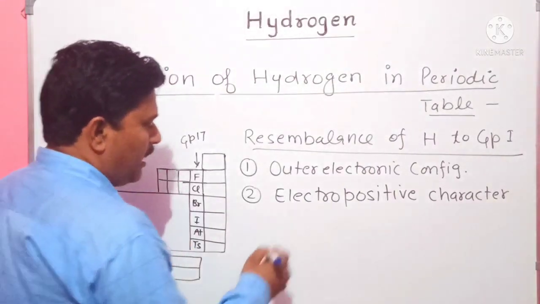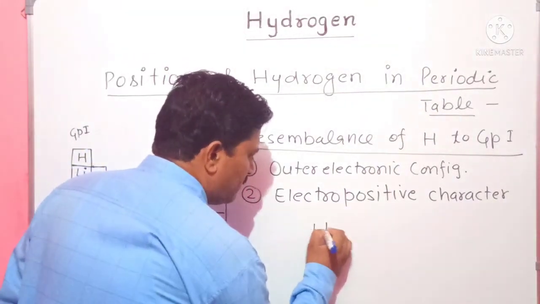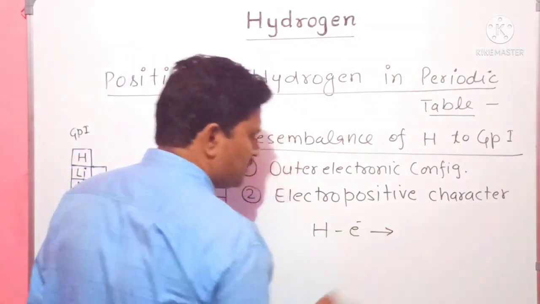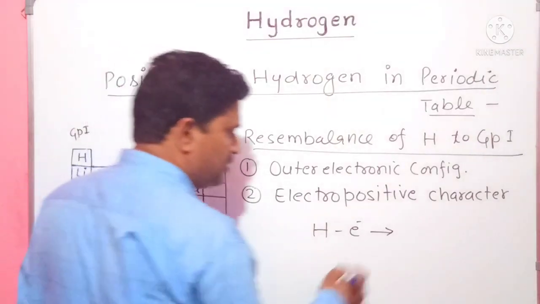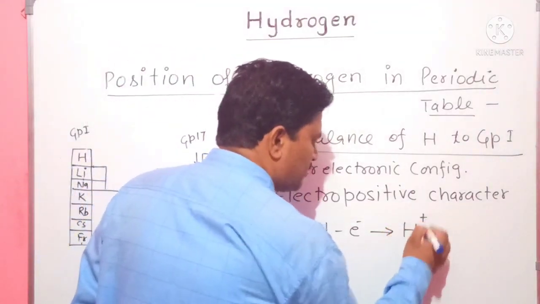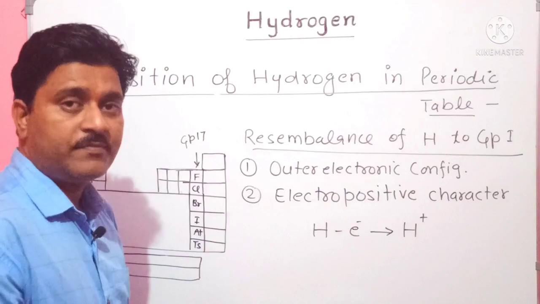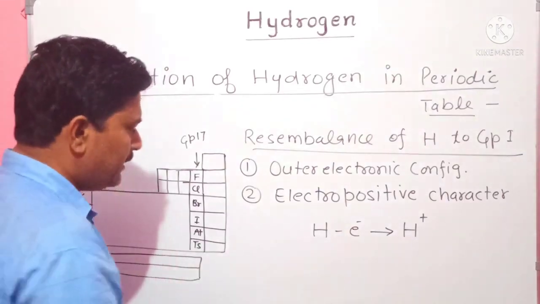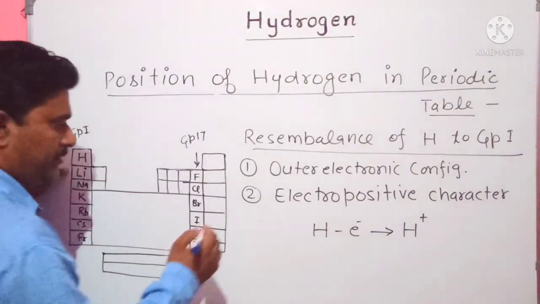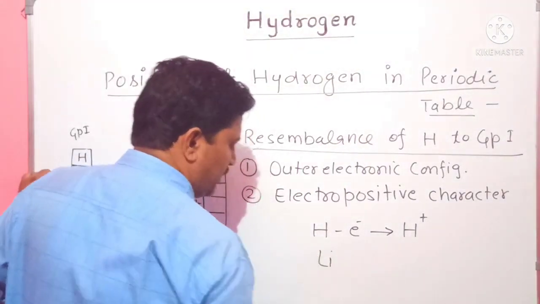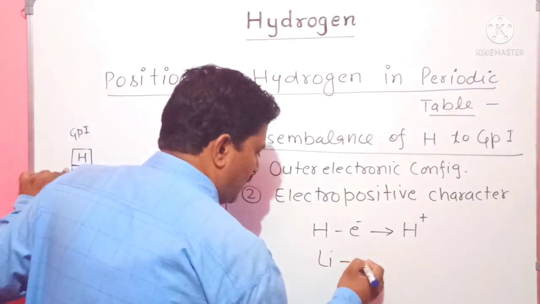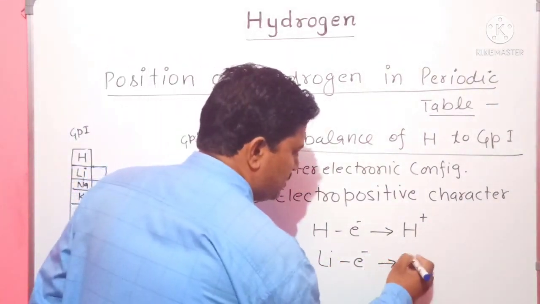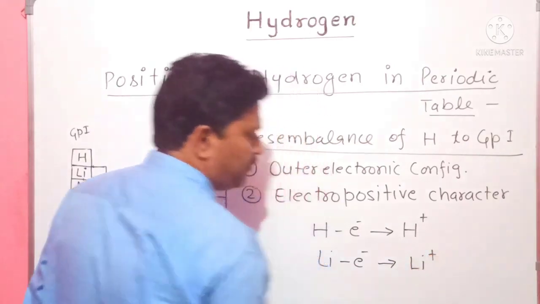For example, hydrogen can lose its 1 electron in certain conditions and change into a hydrogen positive ion. That is also shown by elements like lithium. Lithium, atomic number 3, can also lose its 1 electron and change into a lithium positive ion.